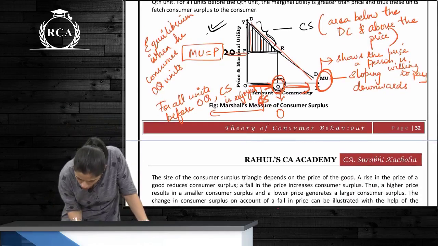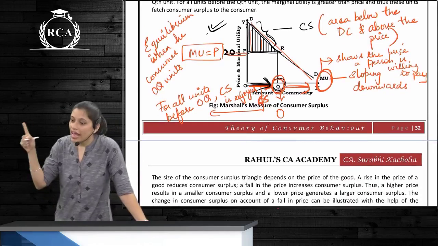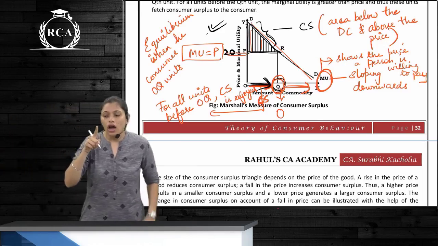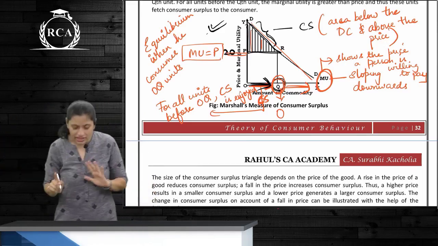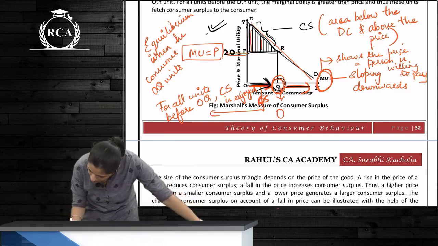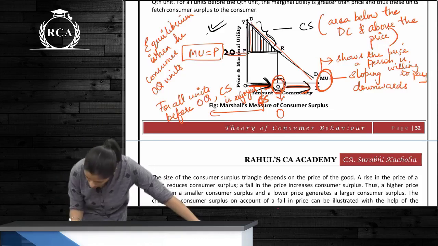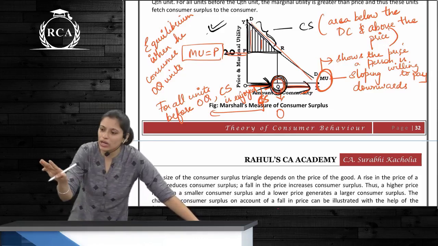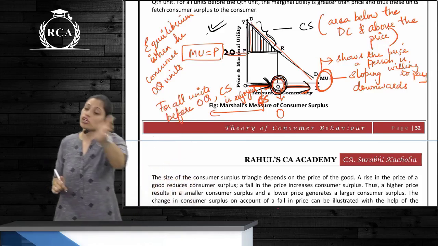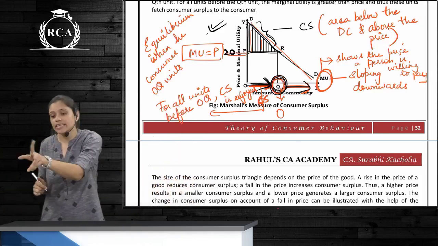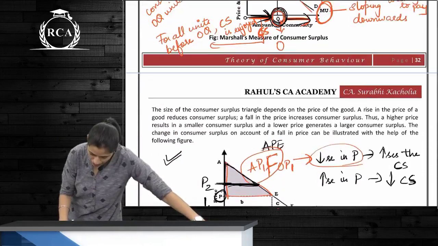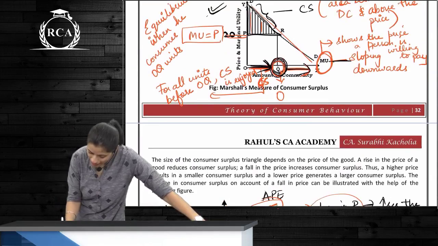Till OQ units, for everything the consumer consumes, he is getting consumer surplus. Up to OQ units, he is gaining consumer surplus, but beyond that, no consumer surplus. At point OQ, equilibrium: what you are actually willing to pay and what you are actually paying is the same. Okay? And why is the MU curve sloping downwards? Why?